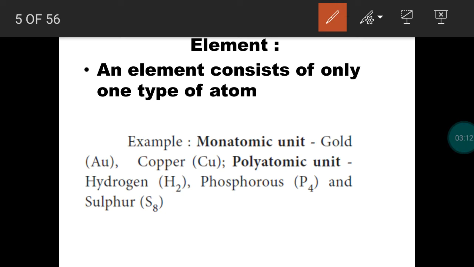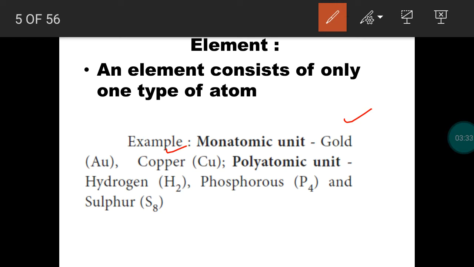Elements can exist in monoatomic or polyatomic form. Noble gases, helium, neon, argon, krypton, xenon, radon, are monoatomic species, so they are stable. And metals like gold, copper, silver, and so on, are present in monoatomic form.